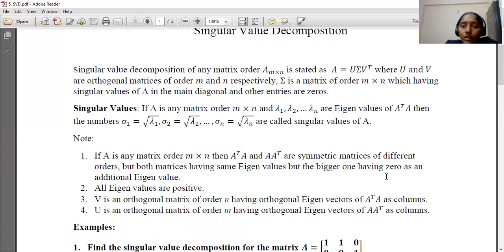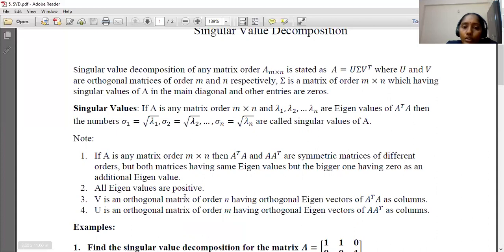If A transpose A is a 3 by 3 matrix and A A transpose is a 2 by 2 matrix, let us consider 1 and 2 are the eigenvalues of A A transpose. Then A transpose A, being 3 by 3, has 1, 2 and additionally 0 as eigenvalues. All eigenvalues are nonnegative here.